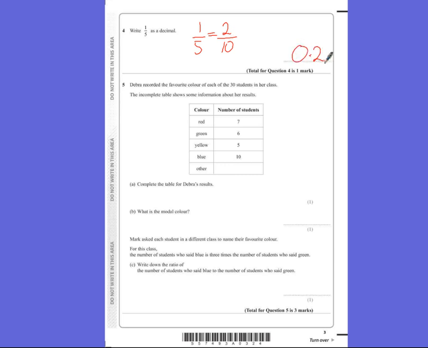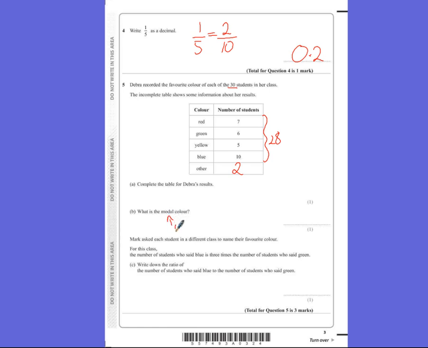Number 5, Deborah recorded the favourite colour of each of 30 students in her class. The incomplete table shows information about her class. Complete the table. Well, we can complete the table because if we add all these up, 10 add 5 is 15, add 6 is 21, add 7 is 28. And it tells us in the question that there are 30 people, so there must be 2 people that had other as their colour.